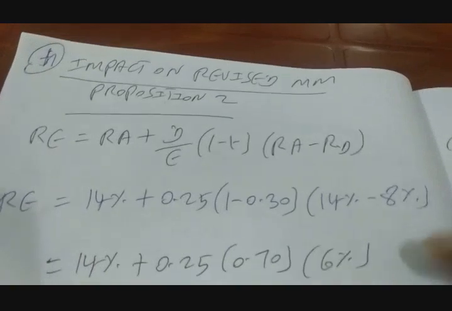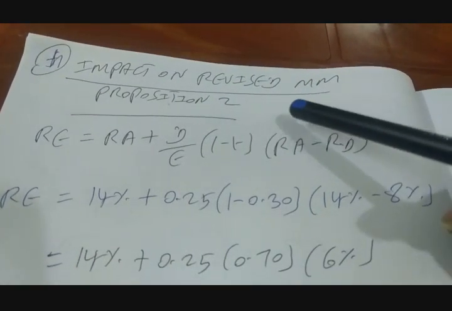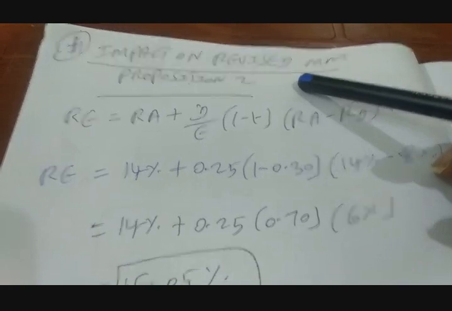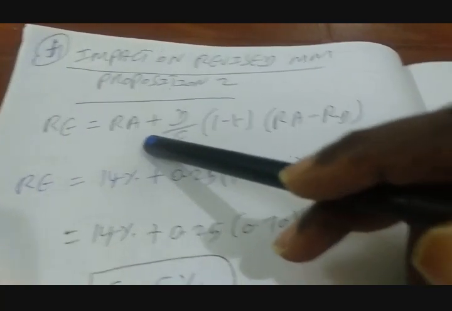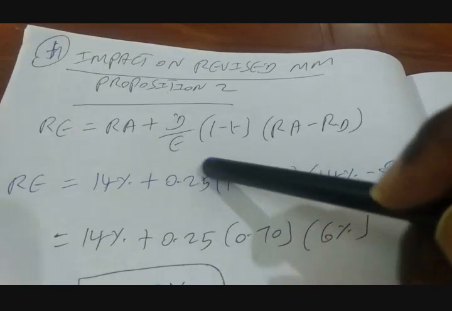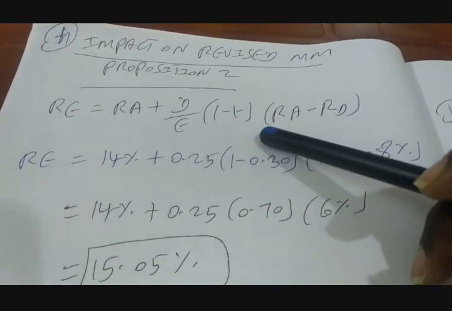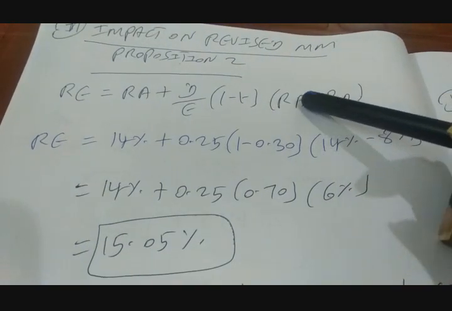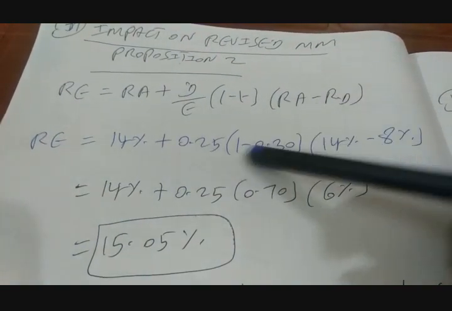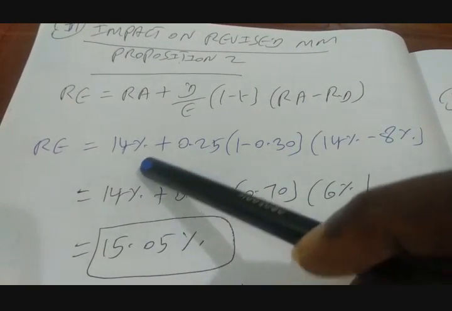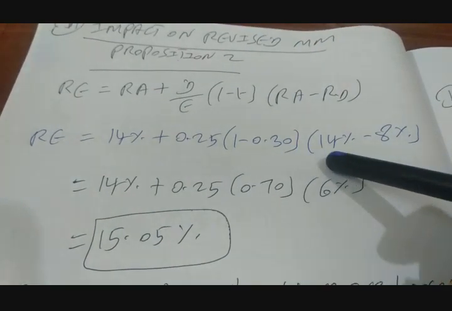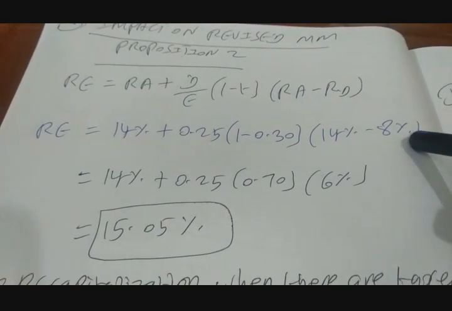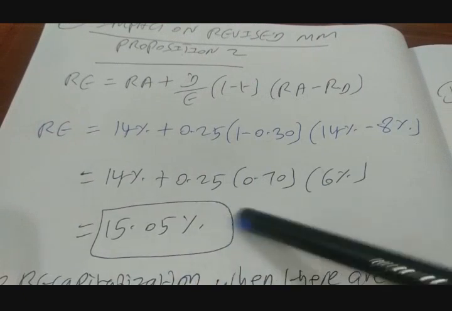So let's go to the last one, wherein we are trying to find out the impact of recap on revised proposition 2, right? Wherein cost of levered equity RE is equal to cost of unlevered equity RA plus debt equity times 1 minus tax rate into difference between cost of unlevered equity and cost of debt. So cost of levered equity is equal to 14% plus 0.25 into 1 minus 0.30 into 14% minus 8%. Okay, so that gives us 15.05, right?